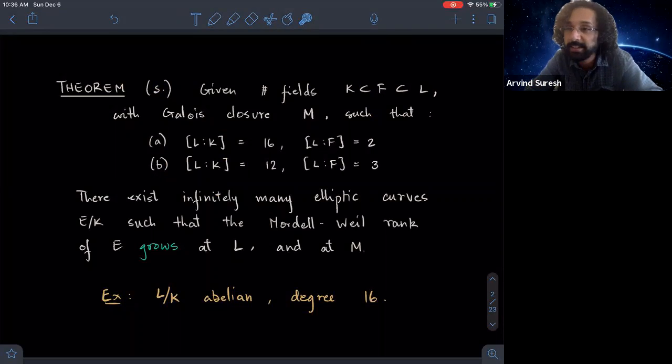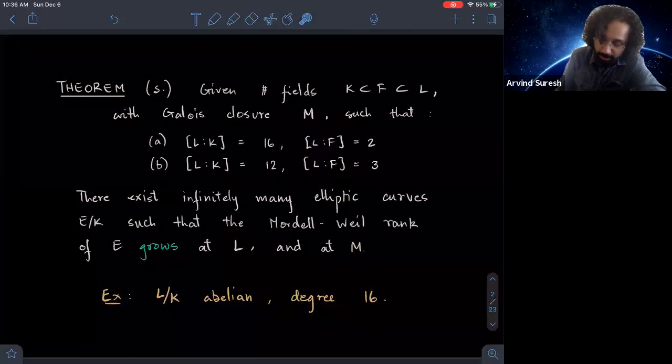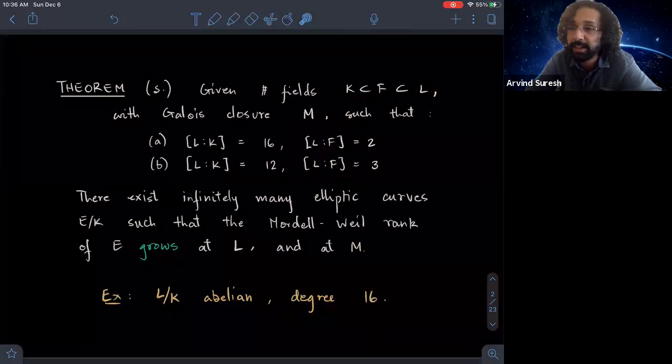This says that if you have a chain of number fields, K contained in F contained in L, and here the Galois closure of L is M. Suppose you know that the degree of L over K is 16 and this degree is 2, or suppose the degree of L over K is 12 and this degree is 3. Under these hypotheses, there exist infinitely many elliptic curves over the ground field K whose Mordell-Weil rank grows both at this level and at L.